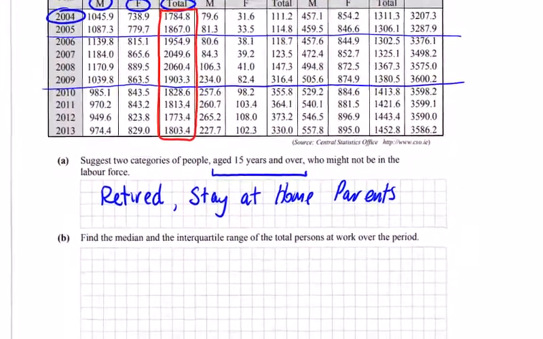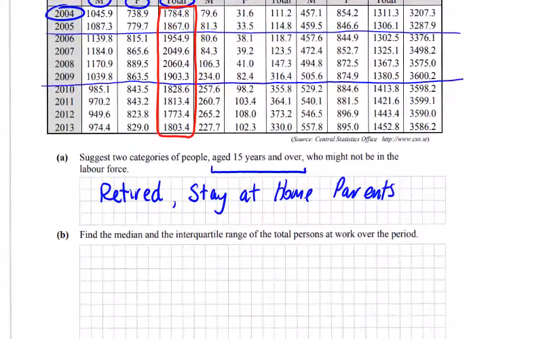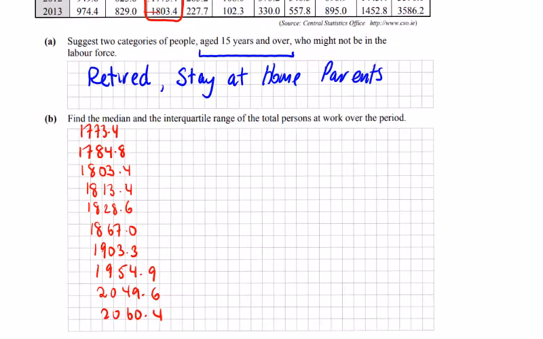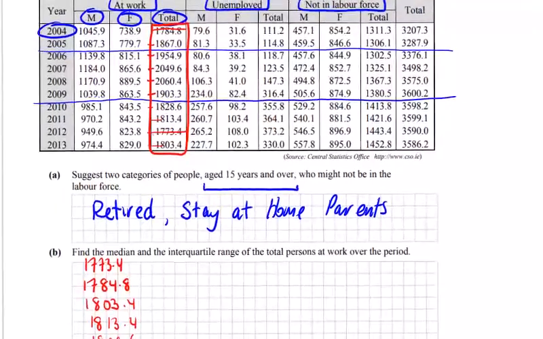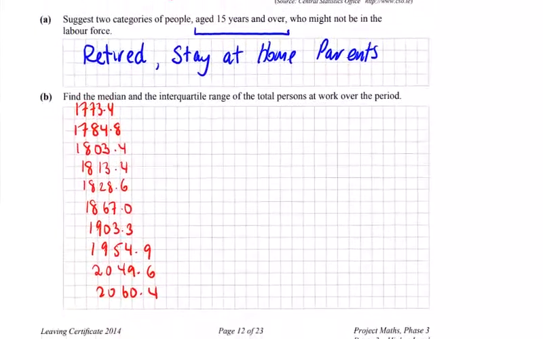So let's rank them anyway from 1 to 10. So the lowest, 1773 is the lowest. 1773.4, 1784.8. I'll continue to rank these. Pause the video and rank them yourselves. So I've ranked the data. It does take time. I tick them off one by one, maybe, or small ticks. Start with the 17s and move your way up.